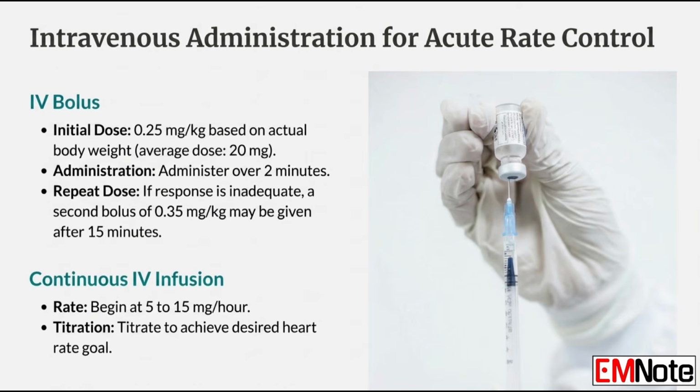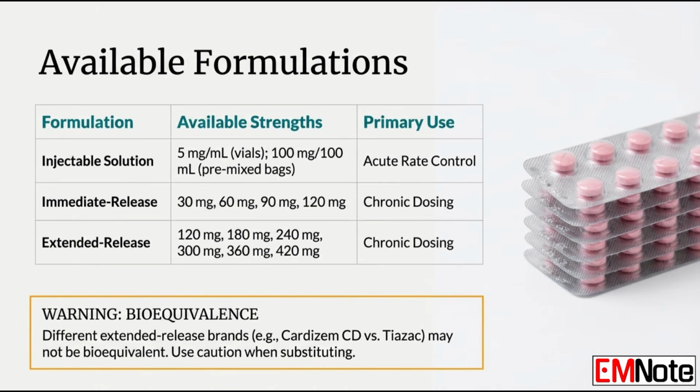Generally, the total daily oral dose is approximately equal to the total dose delivered via infusion over 24 hours. For example, a patient stable on a 10 mg per hour infusion, which totals 240 milligrams a day, would typically be transitioned to an equivalent dose of an extended-release oral formulation.